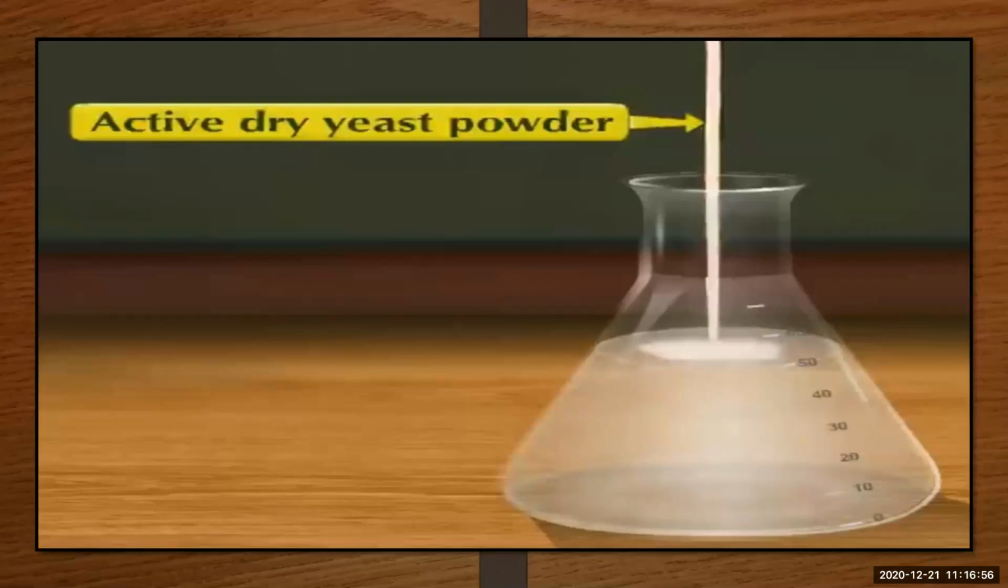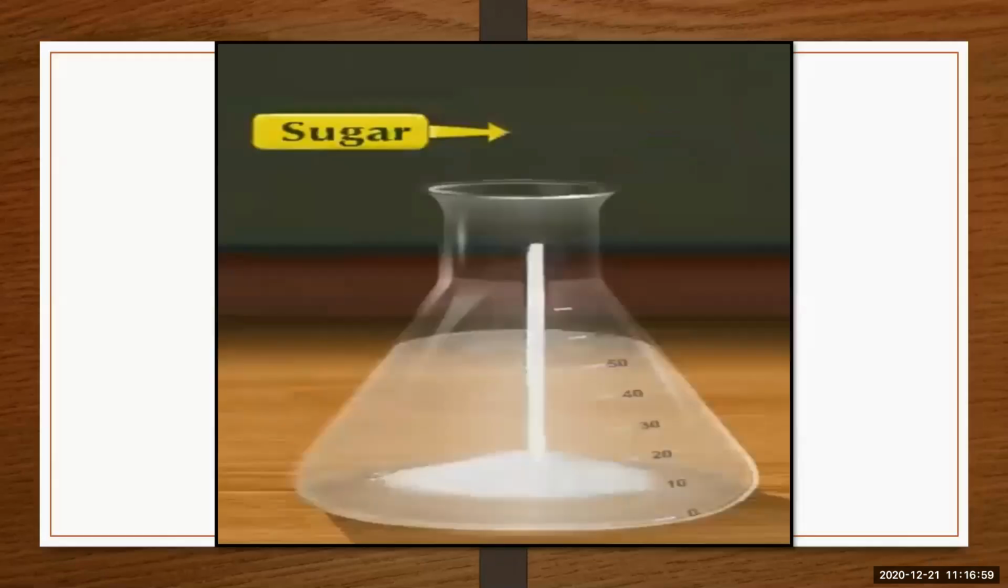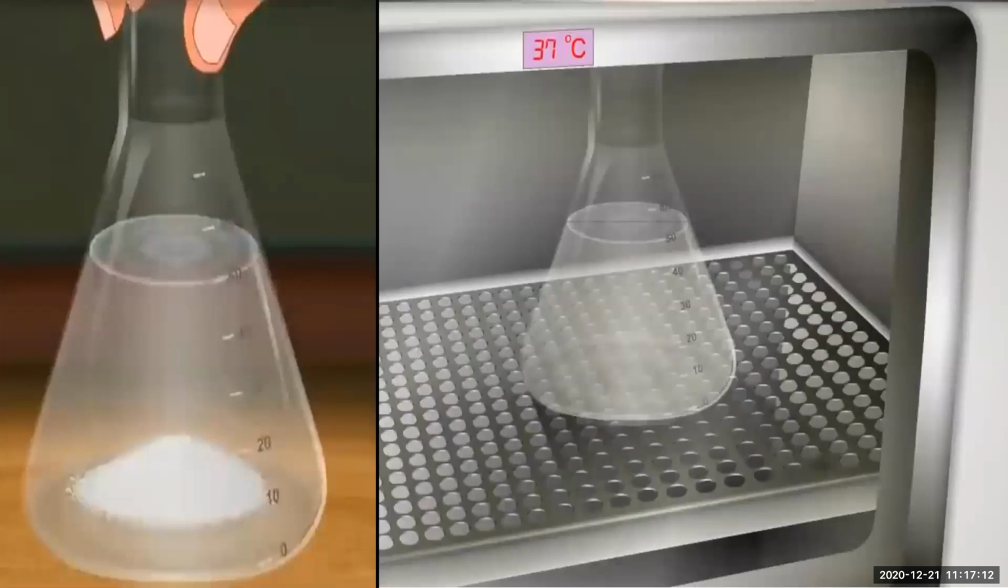Then you have to add sugar also. 10 grams of sugar you have to add in this conical flask. And after adding this, you have to stir it. You have to stir that conical flask and keep it at room temperature or a warm place for an hour. Here you can see a conical flask is stirred, and then it is kept at a little bit warm temperature for 1 hour.